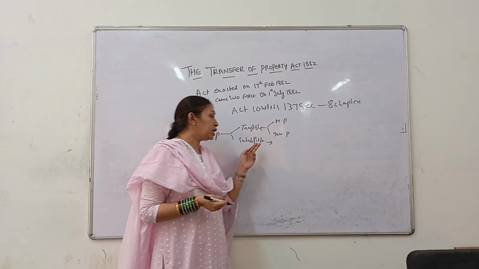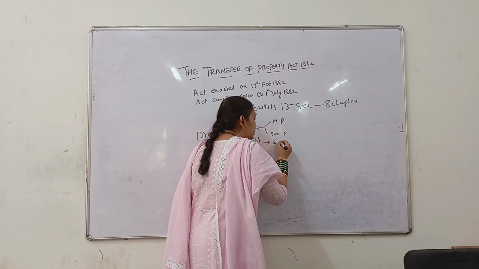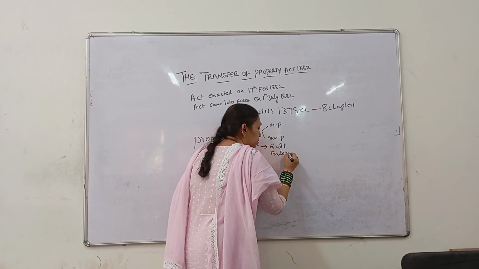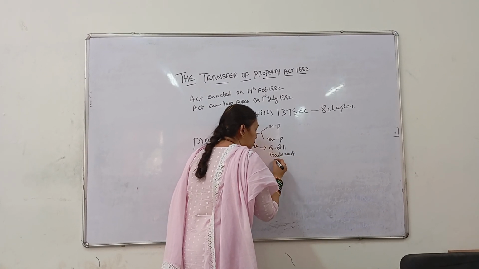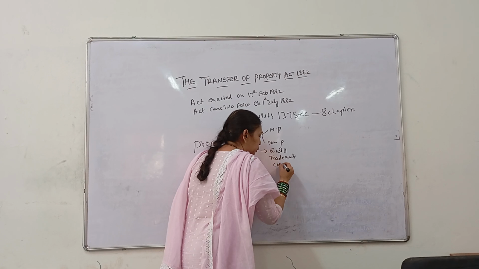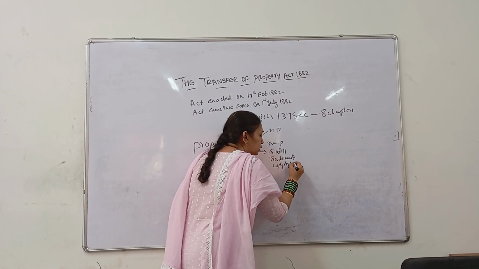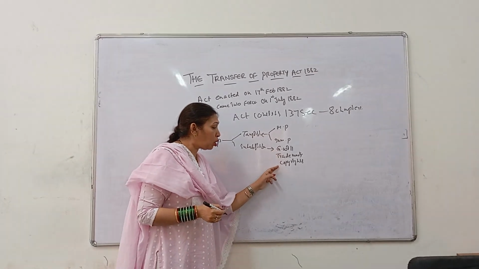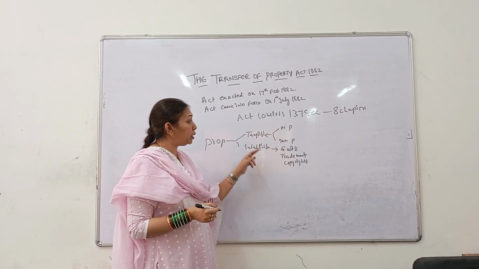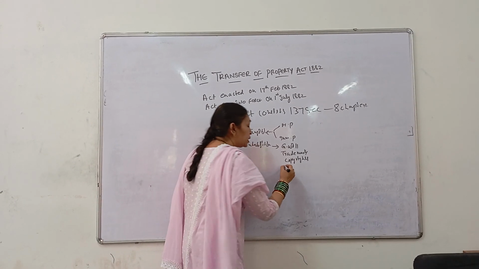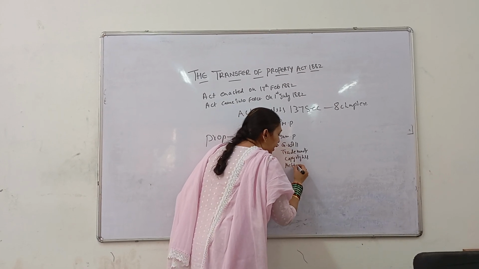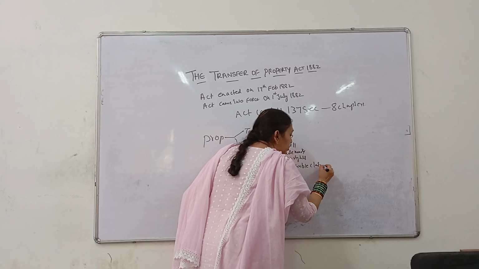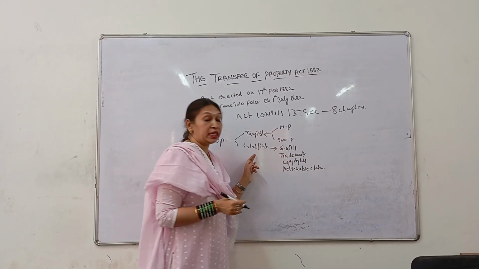Even more importantly, another thing that will be dealt with in the transfer of property is actionable claim. So actionable claim is also said to be intangible property.